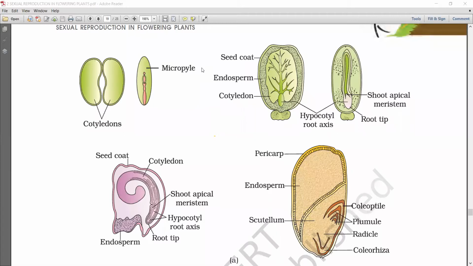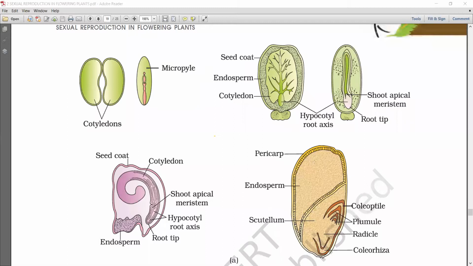Is nucellus diploid? Yes, nucellus is diploid only. Now apogamy. What is apogamy? Apogamy means formation of an embryo from cells of the embryo sac other than the egg. The embryo is formed from the other cells of the embryo sac.